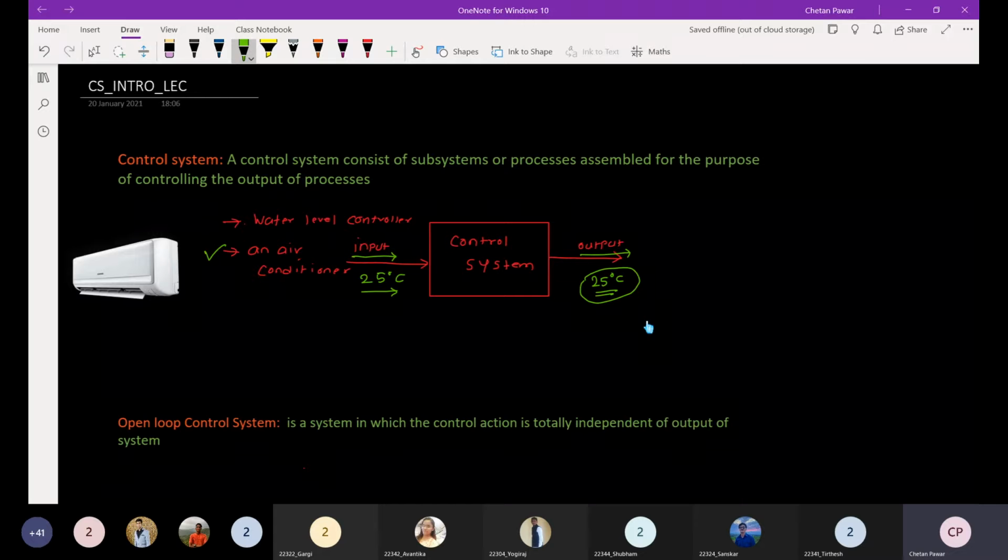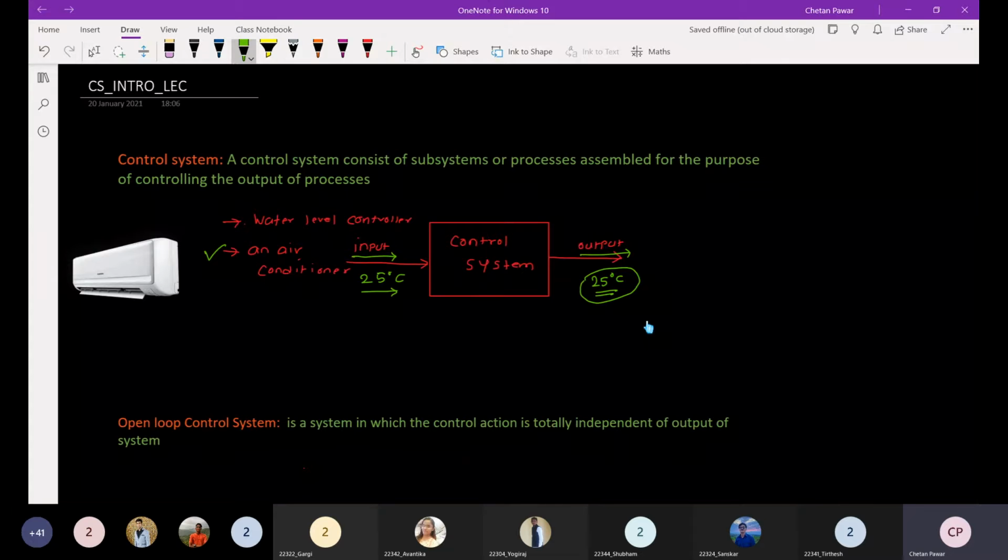So here also, what we want as an output, we are giving as an input to the system. We want the room temperature to be maintained at 25 degrees Celsius, so I am giving the desired output as an input to the control system, and we are getting the actual response at the output of the control system.